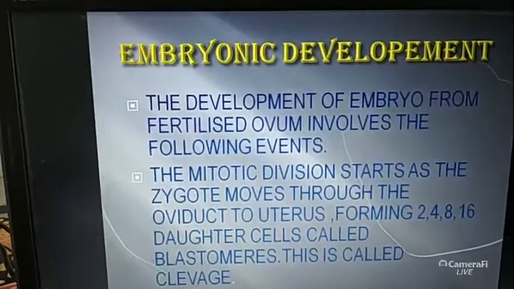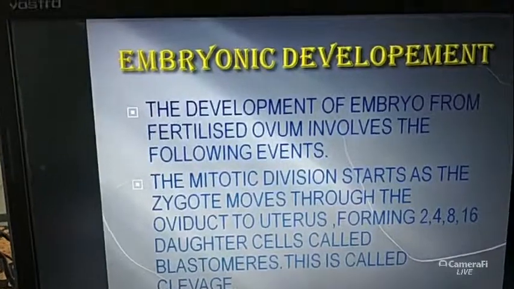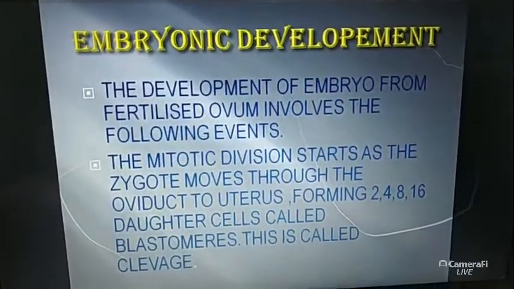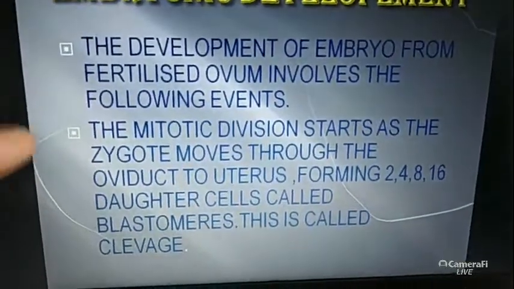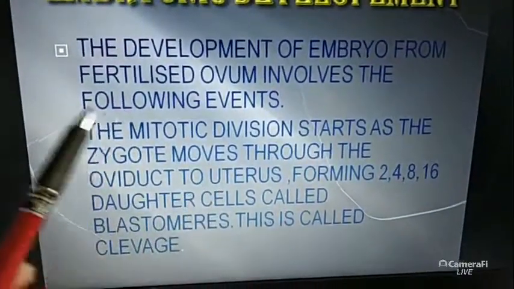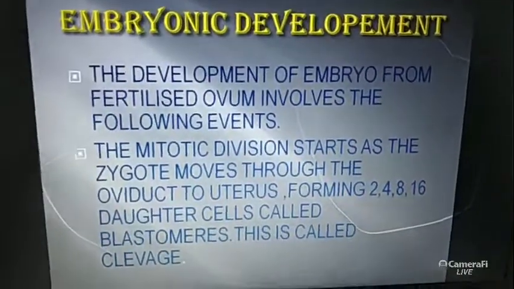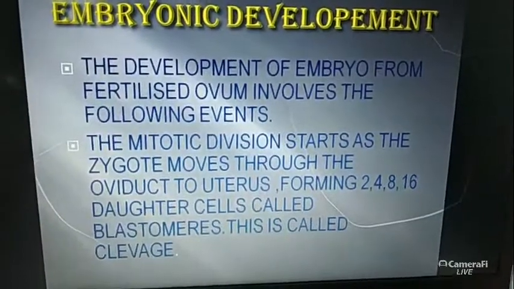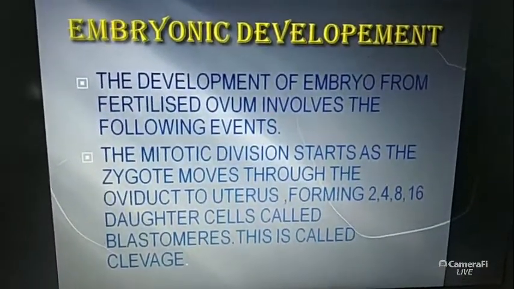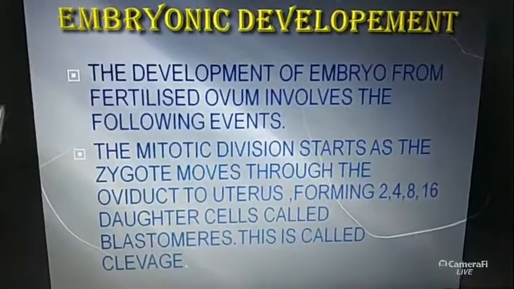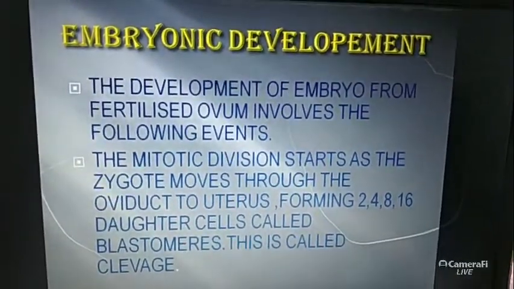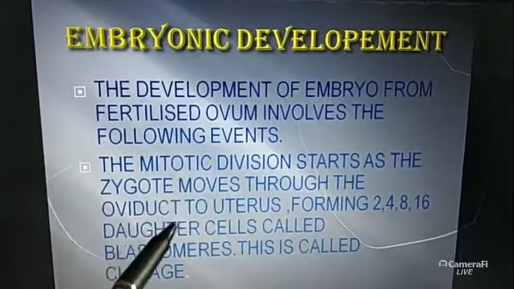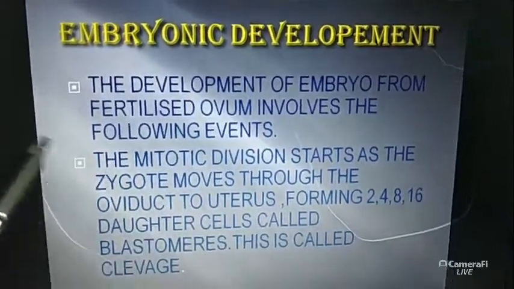So mitotic division starts as the zygote moves through the oviduct to the uterus. After the formation of the zygote, it moves from the oviduct to the uterus, because we know the uterus is the main center for nurturing the newborn baby, the growth and development of the embryo. After entering the uterus, it transforms into 2, 4, 8 and 16 daughter cells. What does this number mean?